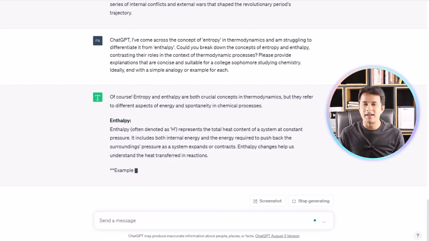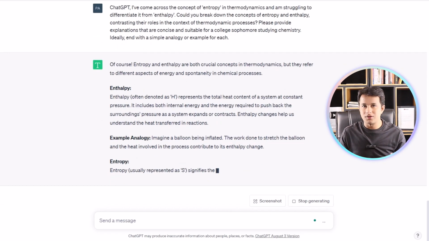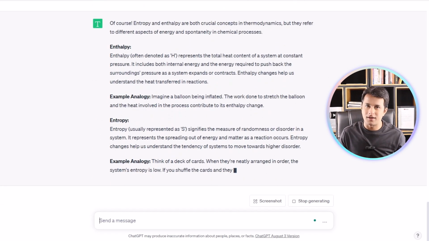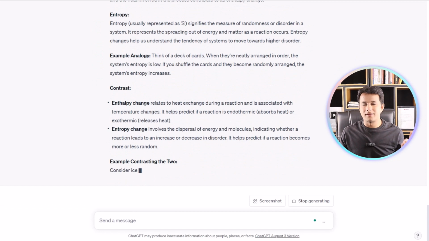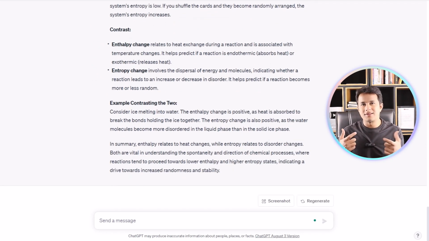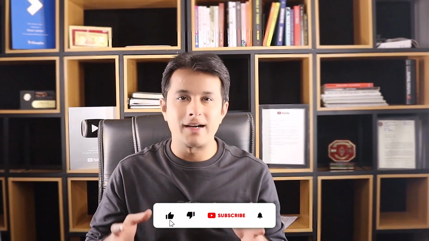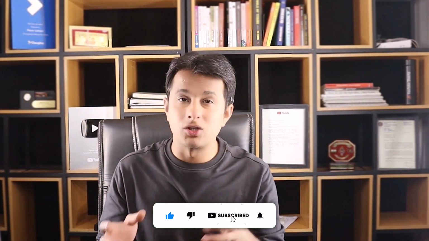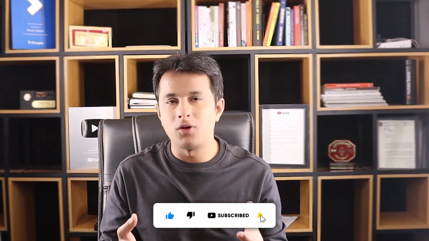Now it will understand when you give proper instructions to ChatGPT. If you just write one line, give me entropy versus enthalpy, it will not understand what exactly you want. So you have to tell it that you're a student of a particular class and want to understand in very simple language, and give examples. The more detail you give ChatGPT, the better the answers.